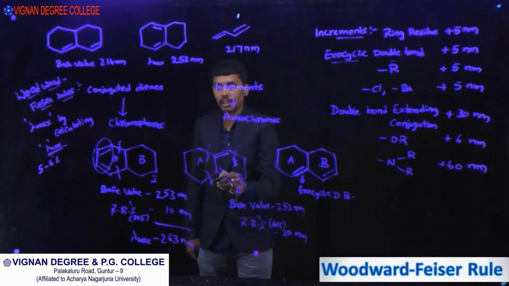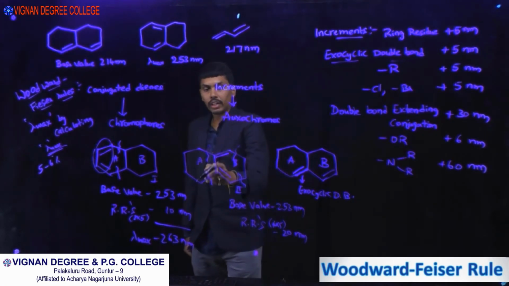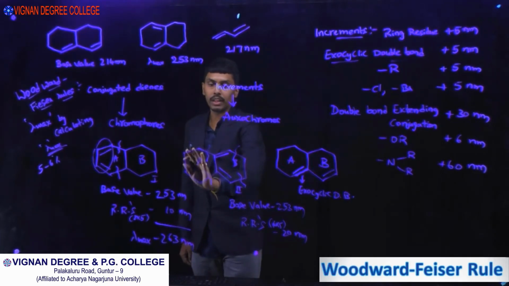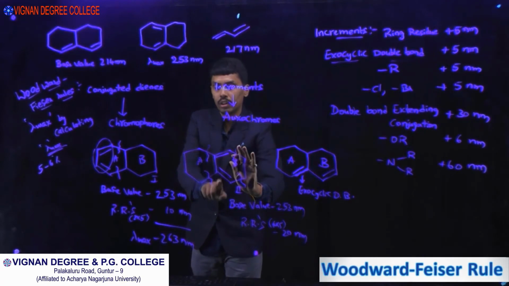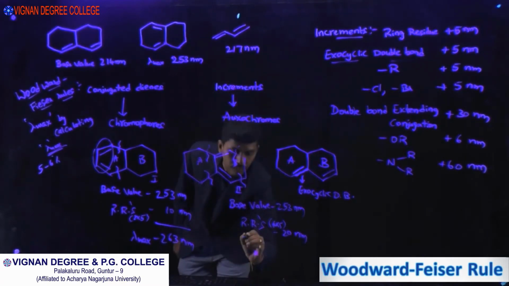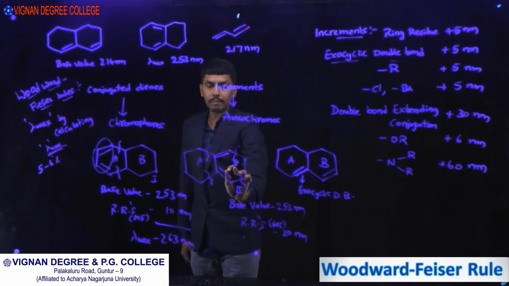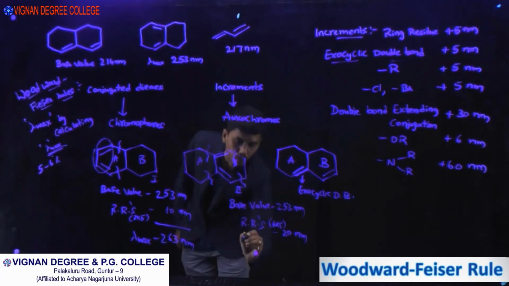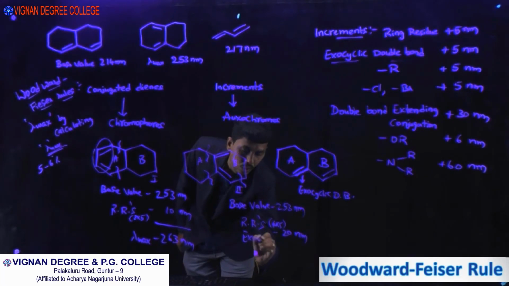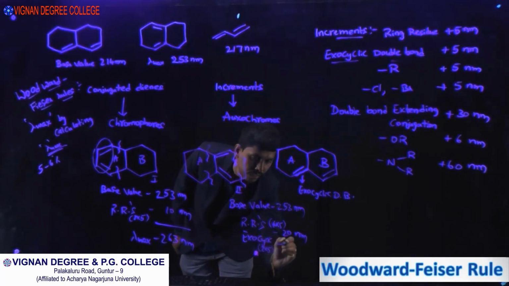So you need to see exocyclic double bonds. What is an exocyclic double bond? For the ring, one double bond is outside the ring and a part of the ring. If you consider the A ring, close B. How many for the A? 2 exocyclic double bonds. And if you come to the B ring, if you close A, any exocyclic double bond there? No. So exocyclic double bonds, 2 into 5, 10 nanometers.